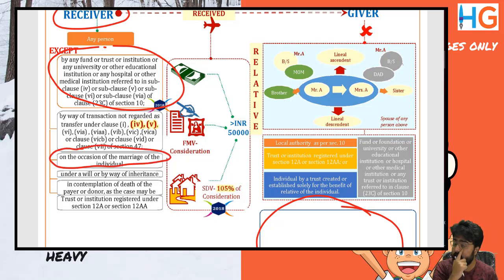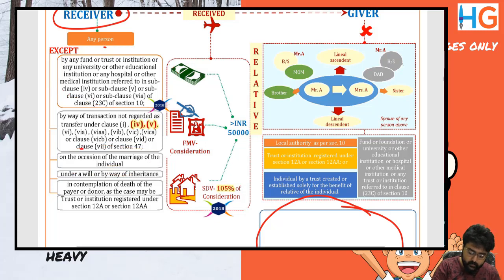Is marriage anniversary written here? No. Is birthday written here? No. So if a receiver receives on occasion of birthday, 56(2)(x) is applicable. If the receiver receives on occasion of marriage anniversary, then 56(2)(x) is applicable. If the receiver receives under a will or by way of inheritance, it is not applicable.